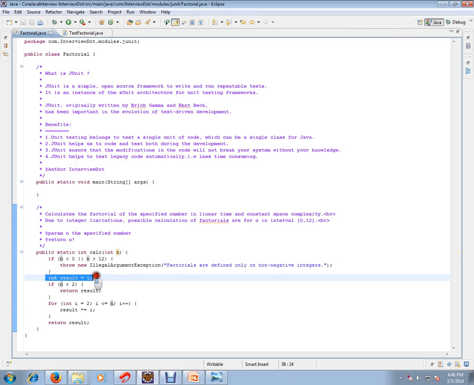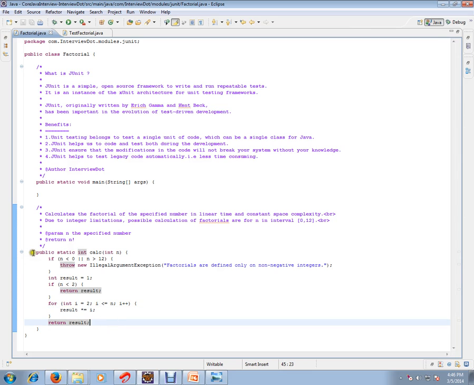Then we store result equal to 1. If n is less than 2, then result is set to 1. If it is greater than 2, we do a for loop and prepare the value and return it. So it's a very simple program.